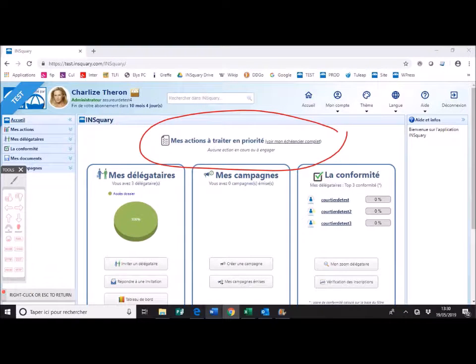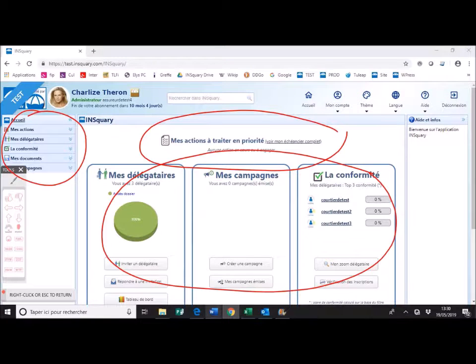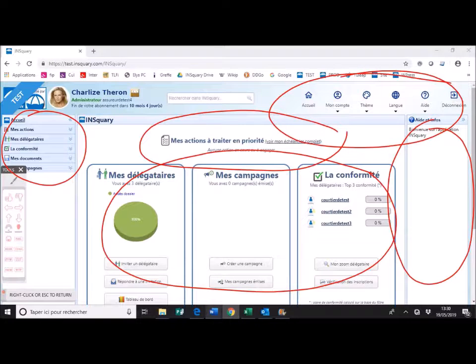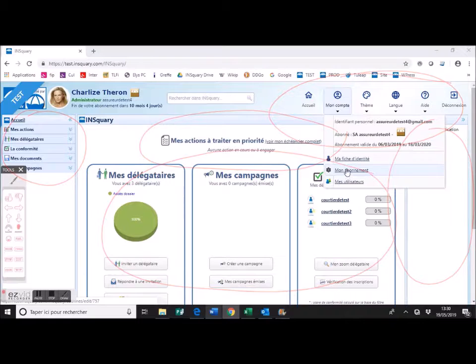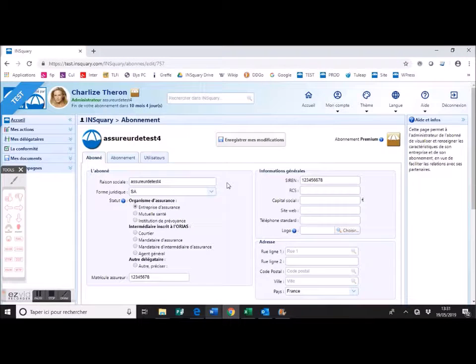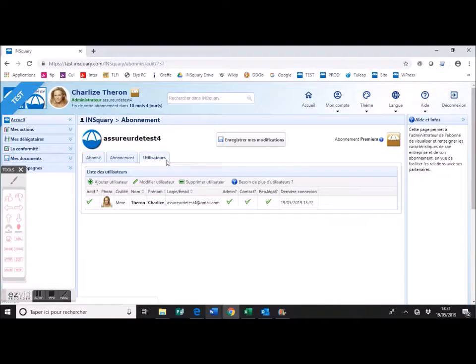The home screen of the insurer presents him, in the middle, a to-do list and a dashboard. On the left, the feature pane. On the right, a help column. At the top, some utilities. Among these utilities, the insurer has the possibility to choose the language of the platform. For now, French or English, soon Dutch. He or she can also manage his or her accounts, create new users, and assign them roles and habilitations.